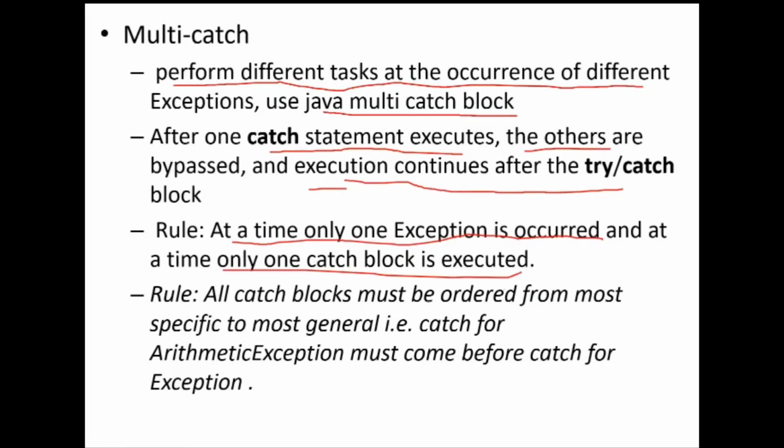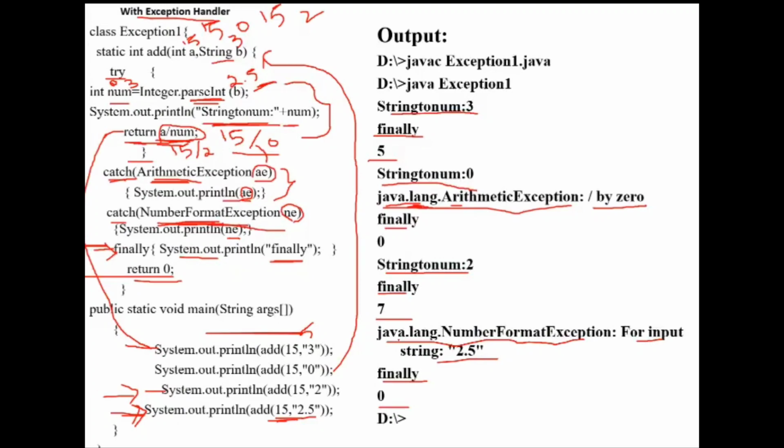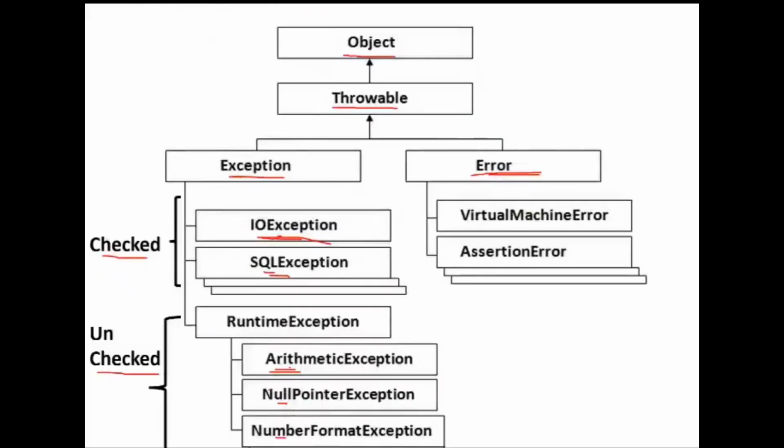And all catch blocks must be ordered from most specific to most general. What does most specific to most general mean? IOException and SQLException are all derived from Exception. So instead of writing arithmetic exception and number format exception separately, within the catch block I can directly write Exception.